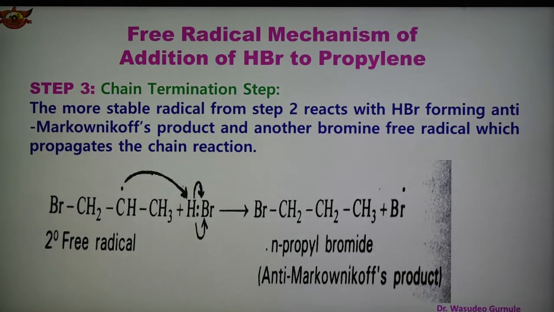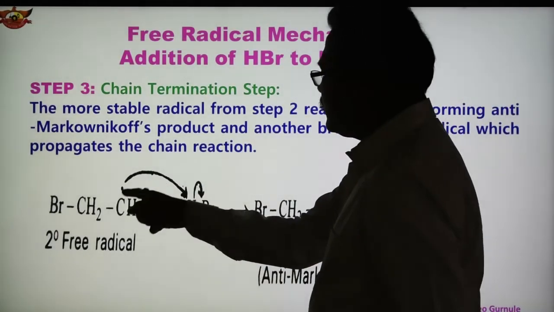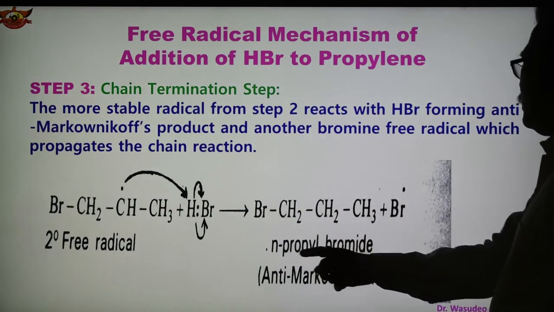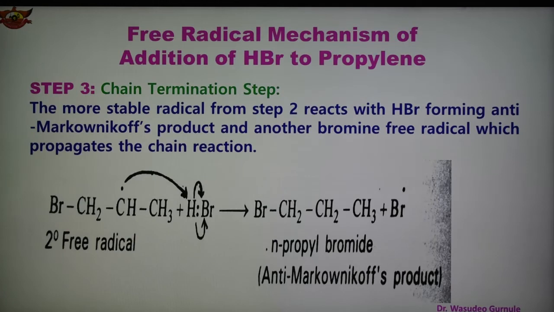So according to step 3, H of HBr is attached to the carbon having the unpaired electron here, so this hydrogen attaches to this carbon and we get this product. So this is the main product, N-propyl bromide. It is opposite to the Markovnikov, so this product is known as anti-Markovnikov's product. So in this way there are 3 steps in the free radical mechanism of addition of HBr to propylene.